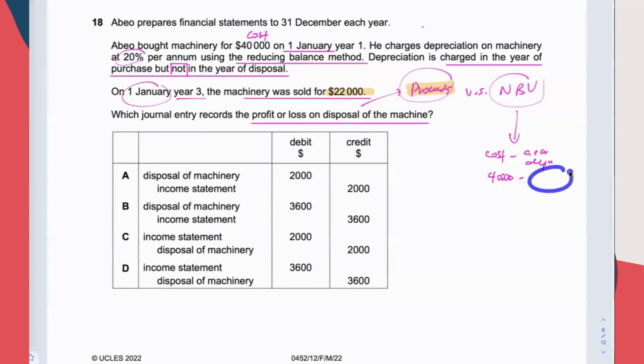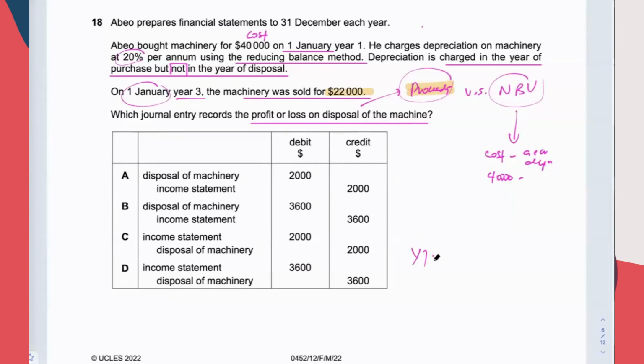Then I put the figure here. First 2 years' depreciation, one at a time. First year depreciation, 40,000 times 20%. Then we calculate year 2's one: 40,000 minus the first year's one, then times 20%.